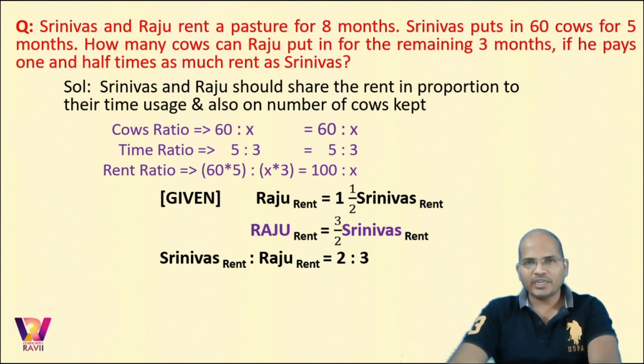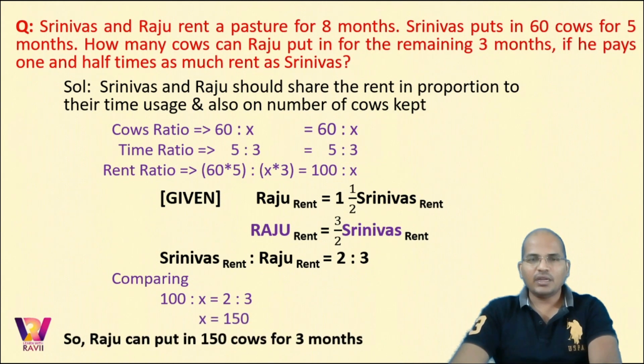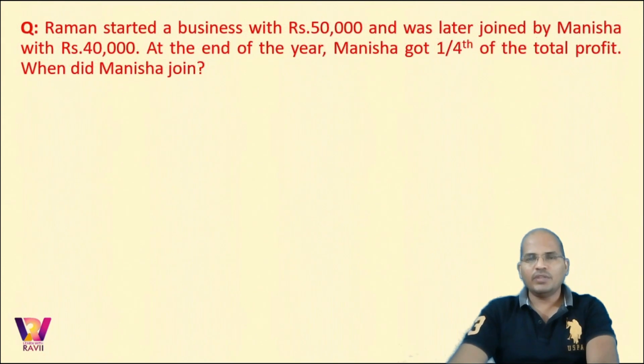There should be no complications in that. In the previous step, cross multiply, you get 2 times Raju is 3 times Srinivas. So Srinivas upon Raju will be 2 upon 3. So that becomes 2 is to 3. Now compare this rent ratio to the obtained Srinivas rent to Raju rent. So 100 is to x is the same as 2 is to 3. Now find x. So x would be 150. It means that Raju can put in 150 cows for 3 months because he is paying 1.5 times the rent of Srinivas. Is it fine?